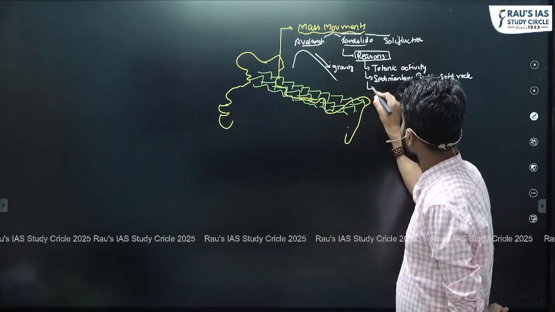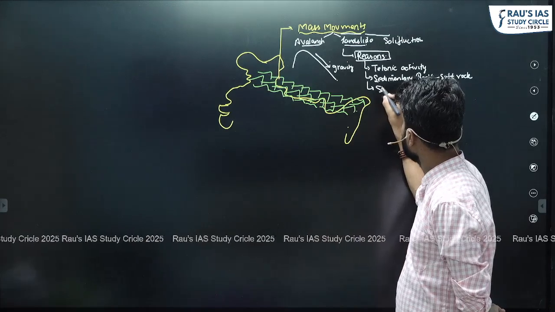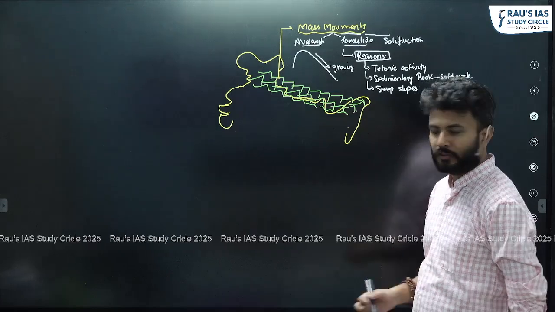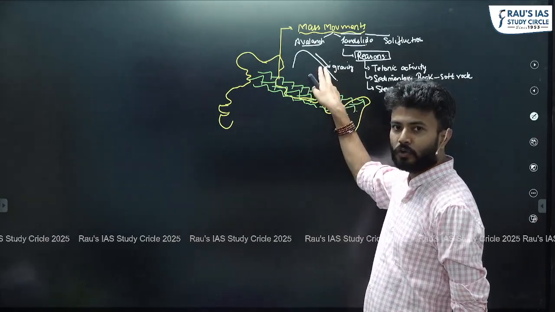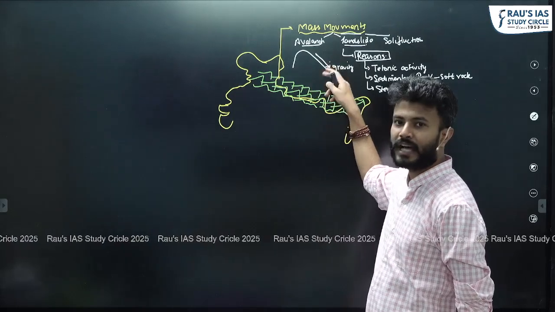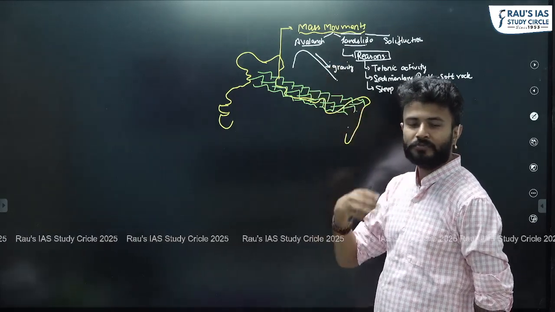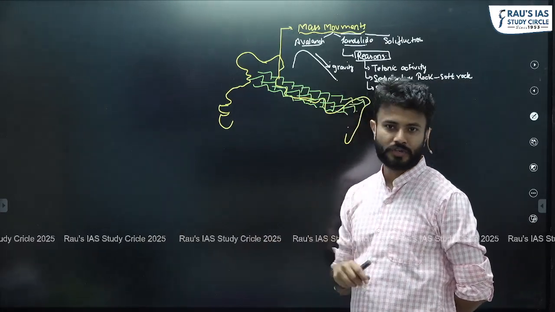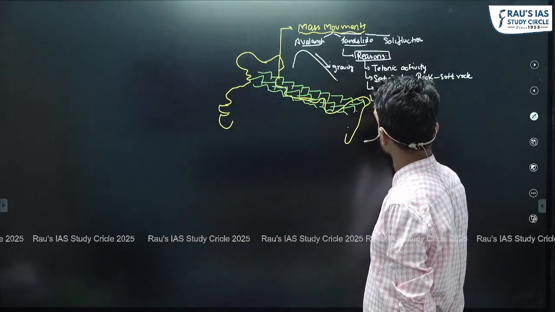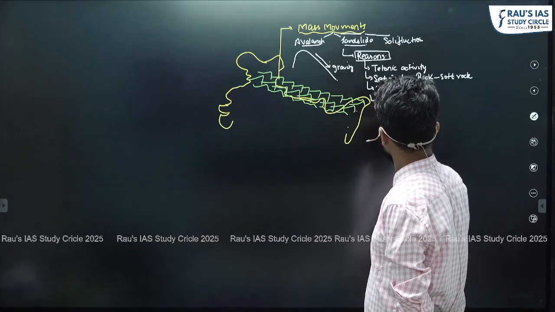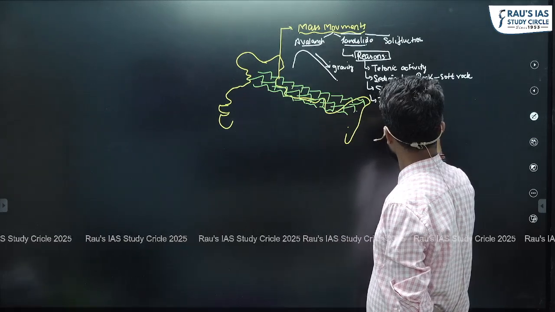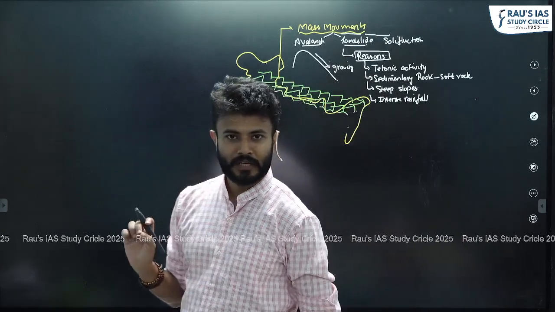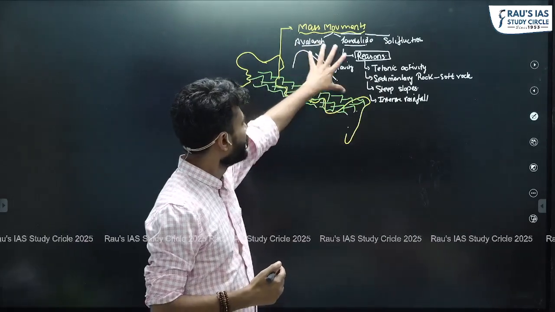Then can we also talk about the steep slopes of Himalayas, right? Because gravity action is directly proportional to the slope gradient, if the slope gradient is high, then obviously gravity action will be higher, and the mass movements will intensify. Because Himalayas are known to have very steep slopes, this is also one of the reasons. Can we also think about intense rainfall, especially in the Arunachal Himalayas, right? So this is also one of the factors which can lead to the mass movements.